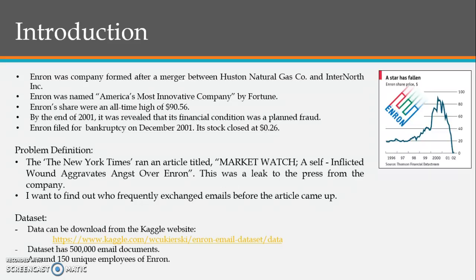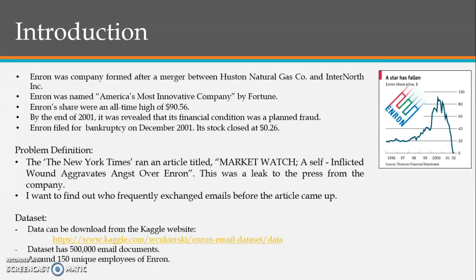But by the end of 2001, it was revealed that the company's financial condition, with its all-time high price of $90, was actually a planned fraud. Enron filed for bankruptcy in December 2001, and its stock closed at 26 cents. This drastic fall in price from $90 to 26 cents is what interested me in this particular dataset.